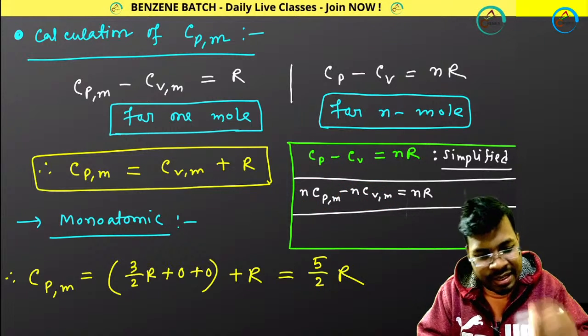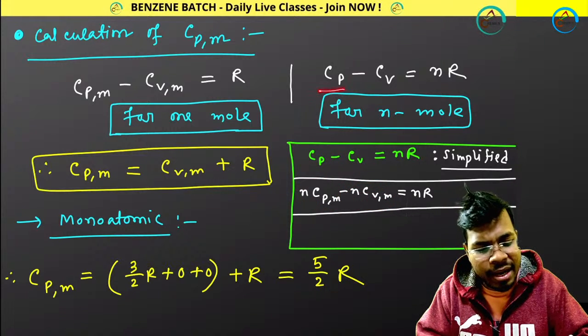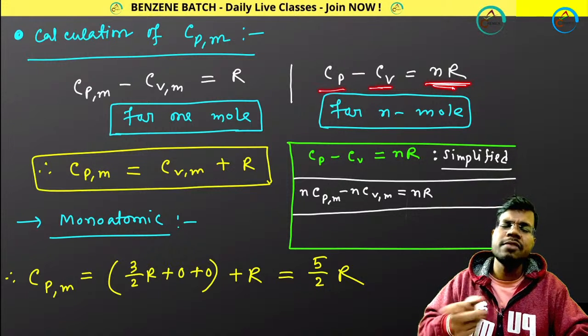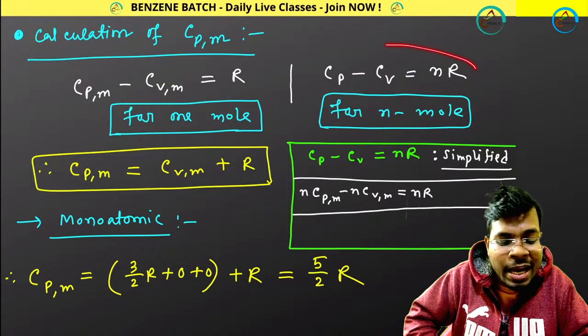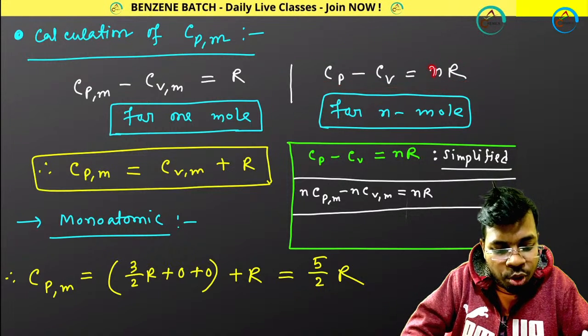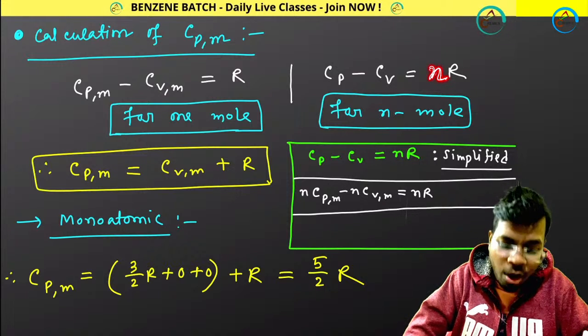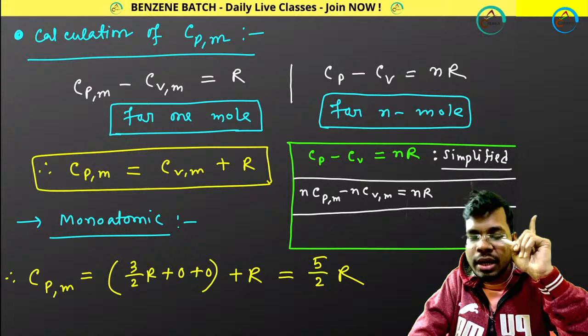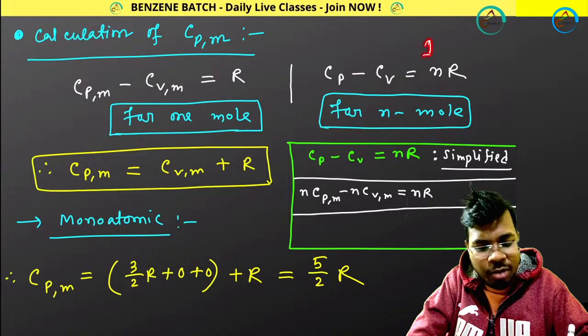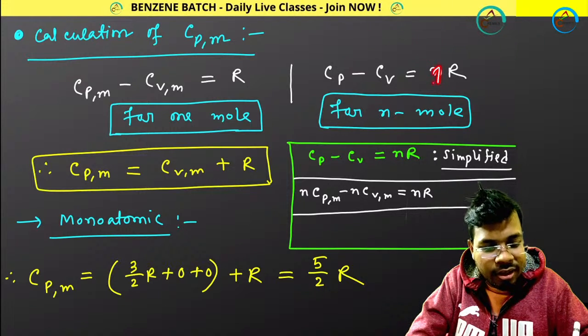That means, as I already told you, CP minus CV equals nR. If I am representing it very simply, it is for n mole, where n is the number of moles. And now if you are calculating the value for 1 mole, n will become 1 and it will become what?